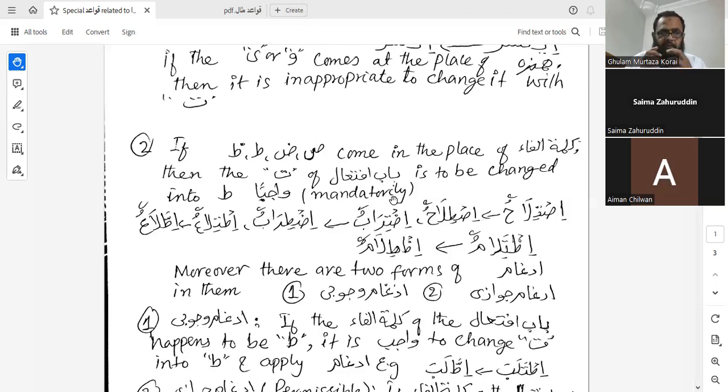But again, we are going to break this rule into wajib and jaiz. But at the moment, we are understanding that this is wajib. So the kalima will be changed completely from ta to ta.